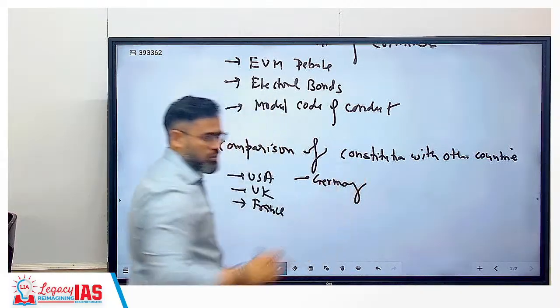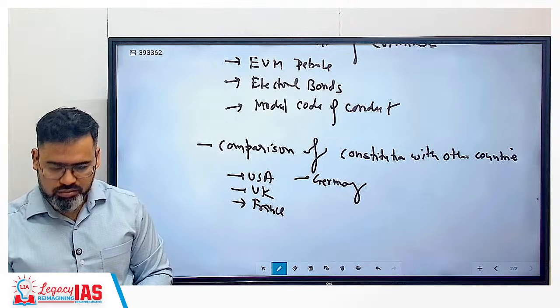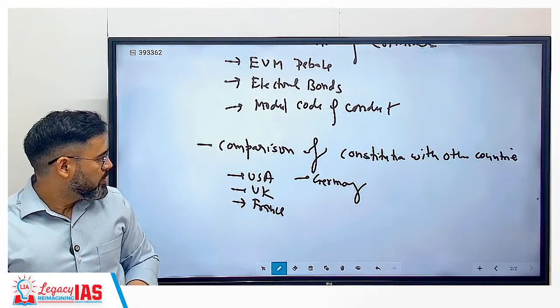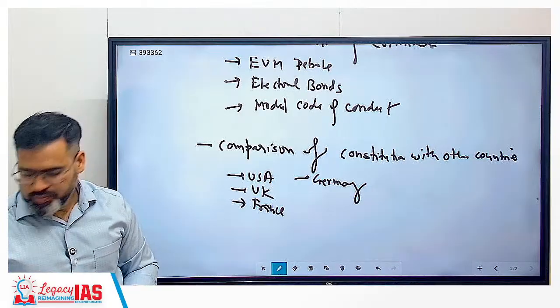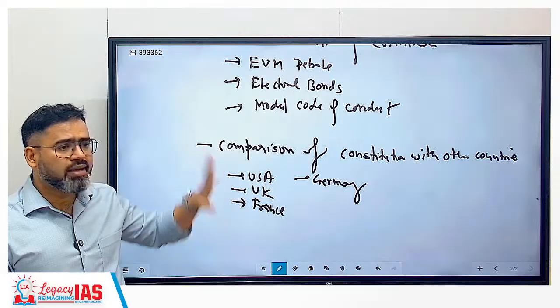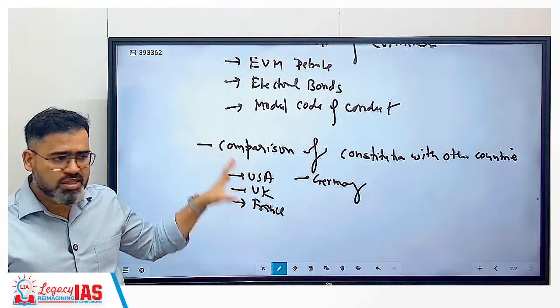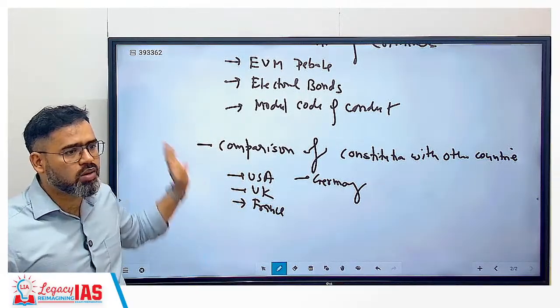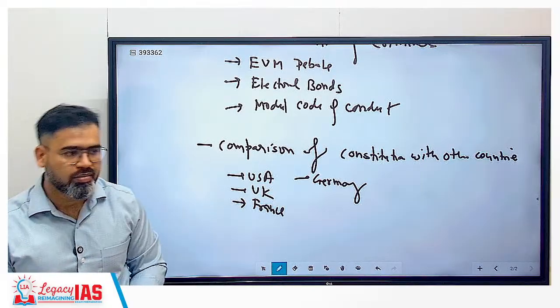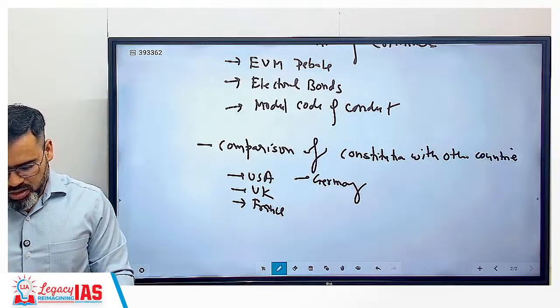That is more than enough. Any doubt? So this is the entire polity syllabus of GS Paper 2 that I have covered. This much we have to complete. Is it understood? Okay.